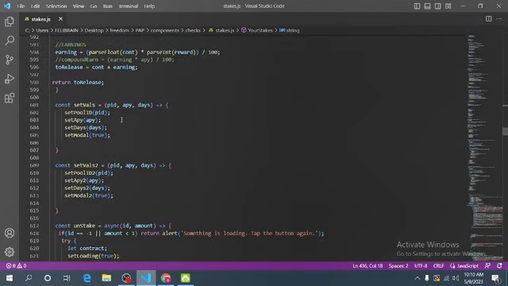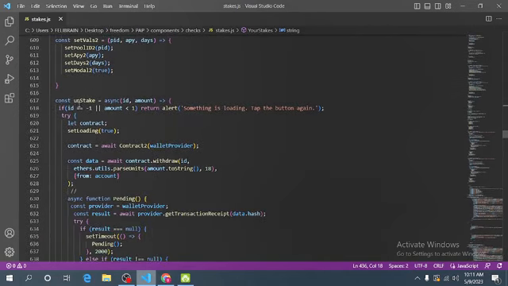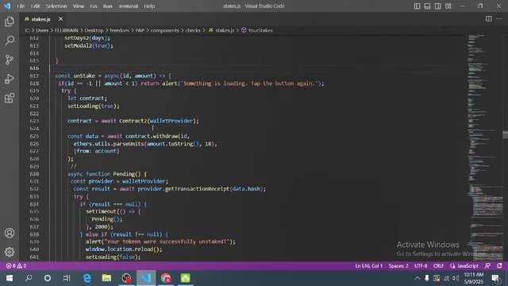Let me just look for it. Good. Now this is our onStake function. If you look at this function, on line 625 it's actually calling the withdraw function on our smart contract.